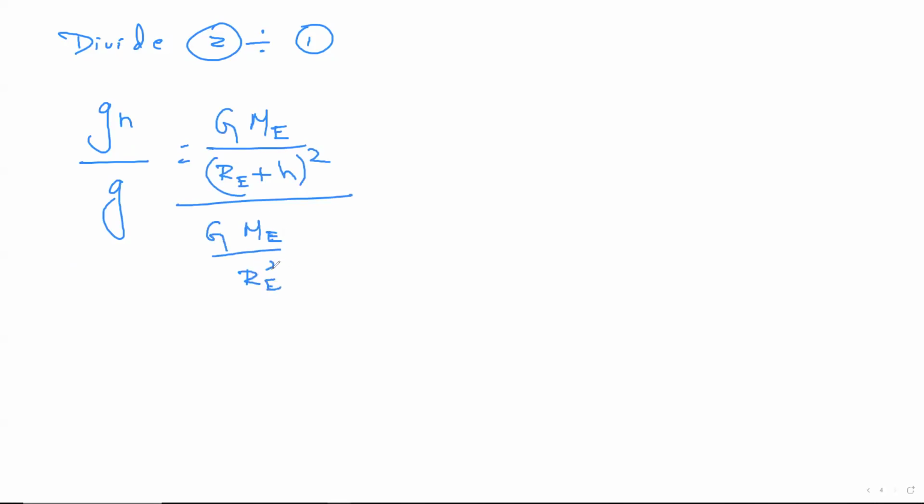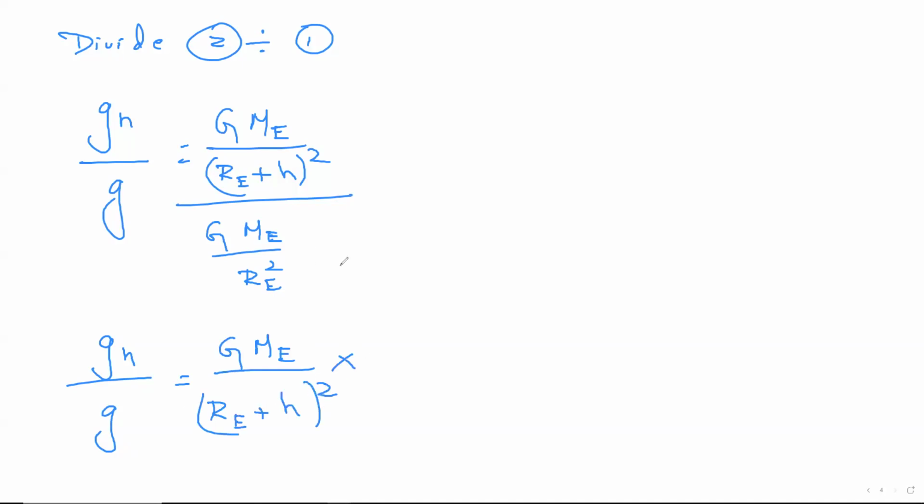Okay, cool. I can actually cancel right now, or I'll simplify it for you. Left hand side, don't change anything. GH as it is, divided by G also as it is. Right hand side, denominator always becomes the numerator. So it becomes GME whole thing divided by RE plus H the whole square, into, flip it, RE the whole square divided by GME. Now focus, G and G get cancelled, ME and ME get cancelled.